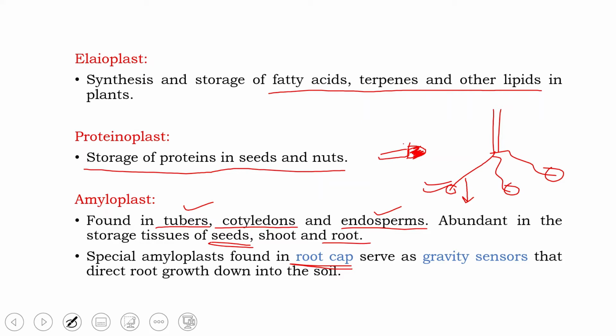So these special amyloplasts are found in root cap and they serve as gravity sensors that direct root growth down into the soil.